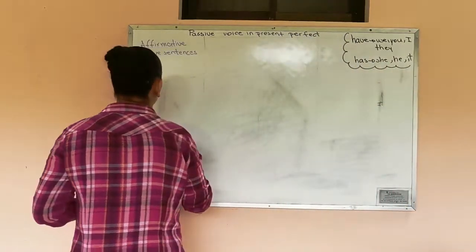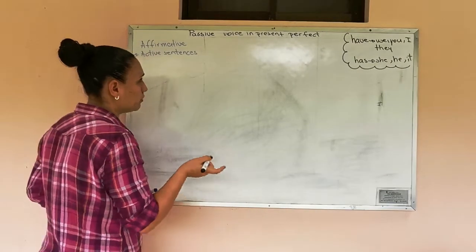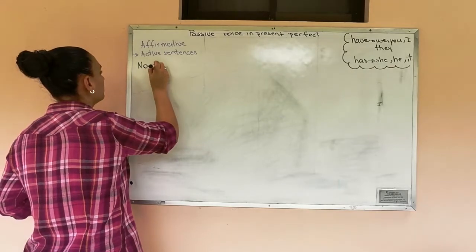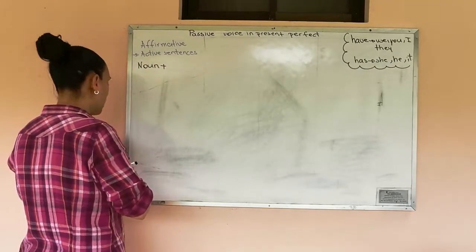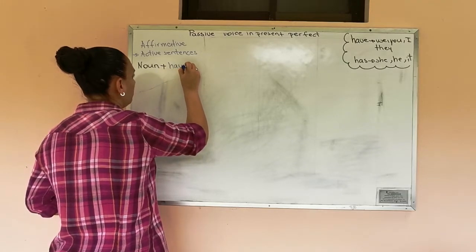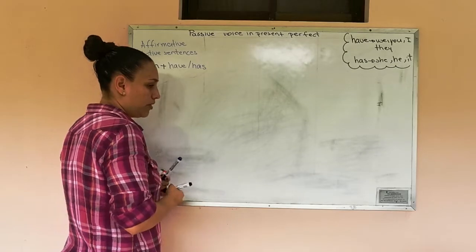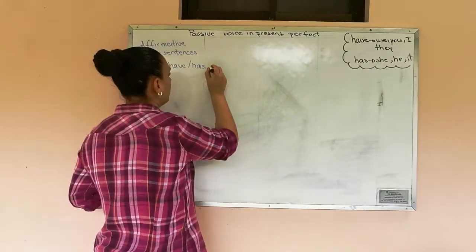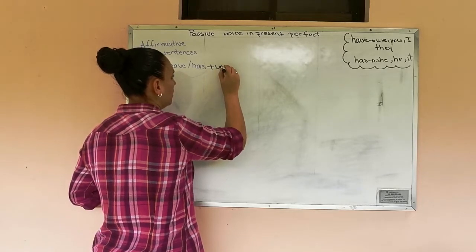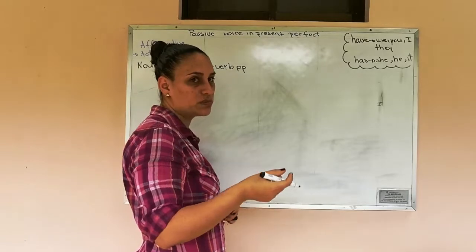I am going to write the structure for the affirmative sentences in present perfect. And the structure is the noun plus have or has. This depends on the noun. Then we have the verb, PP, the verb in past participle.